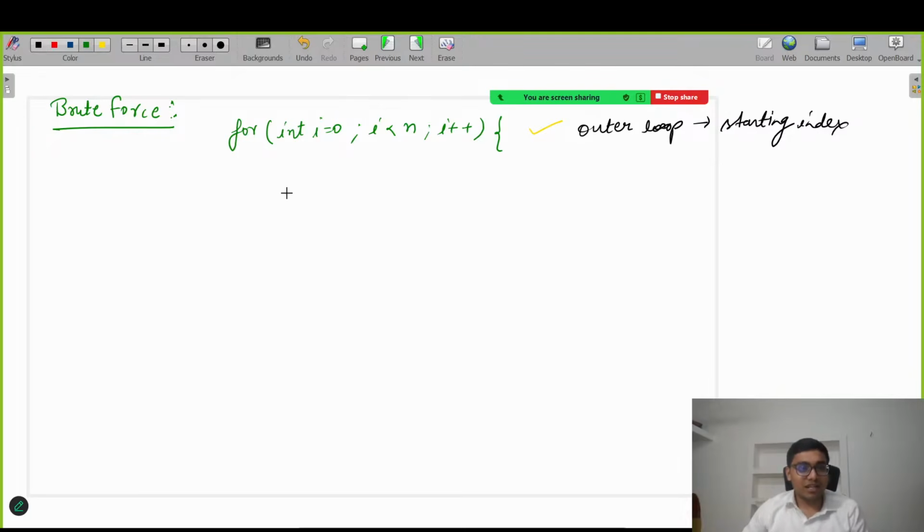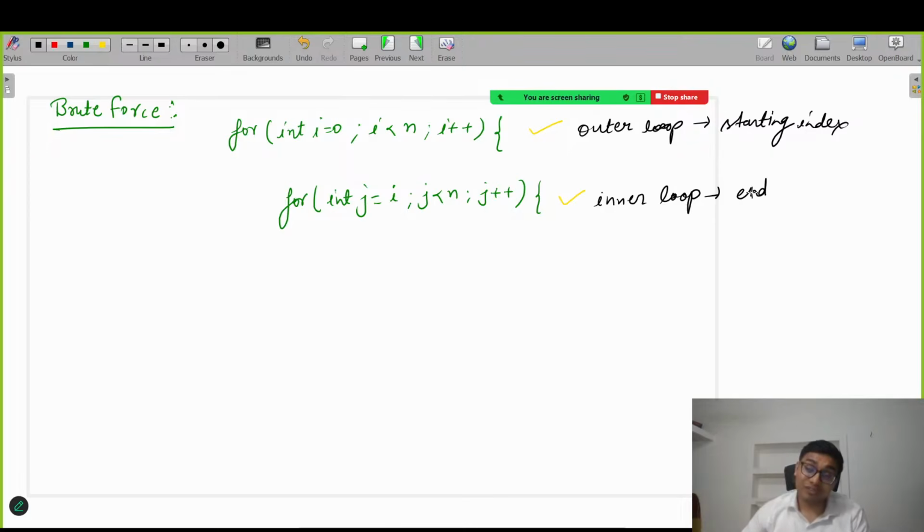Similarly, the inner loop, and j is equal to starting from, can anyone tell? Starting from 0 or what? Starting from i, right? Because every time the starting index will be different. So j < n, j++. This is the inner loop, and this particular loop is responsible for the ending index, because to find the subarray I need two things: starting index and ending index. Got it, everyone?